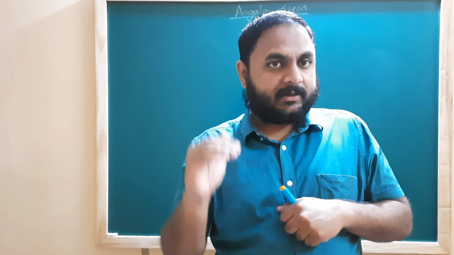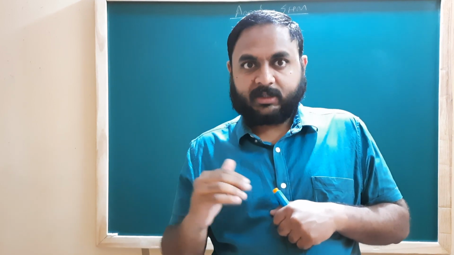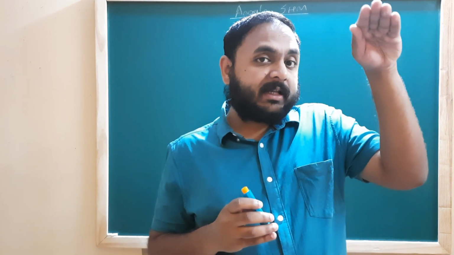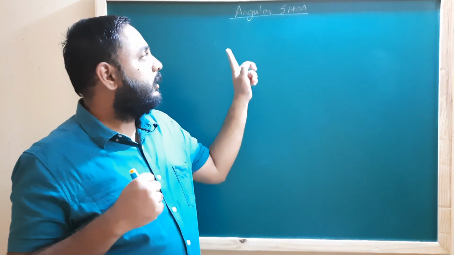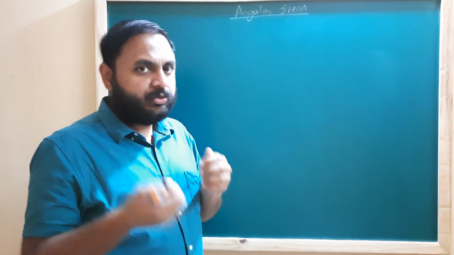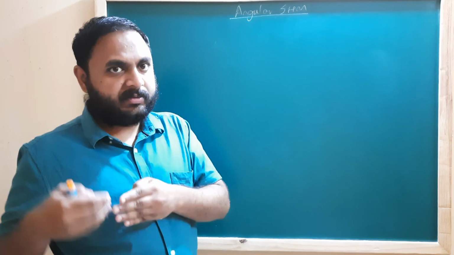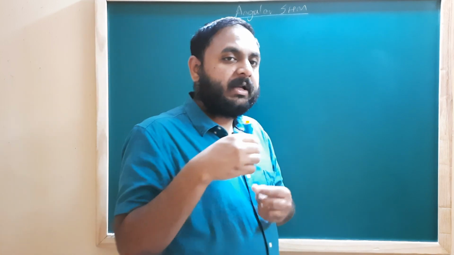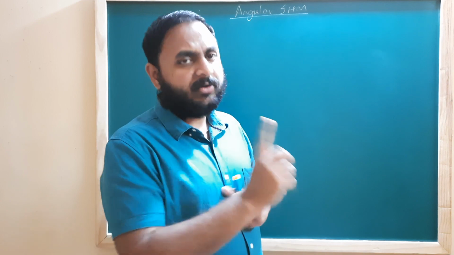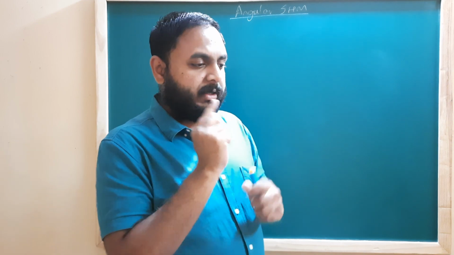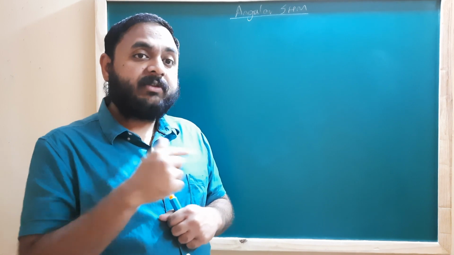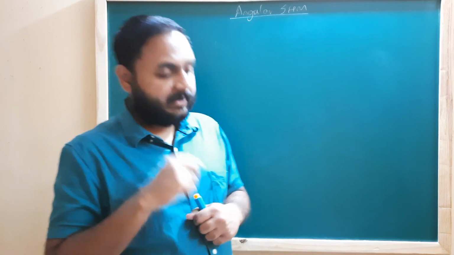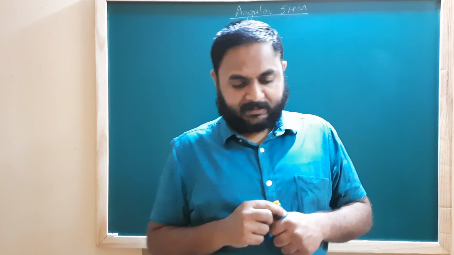ऐसी कोई भी चीज, कोई भी फिनोमिनन जो लीनियर मोशन में होता है, a similar thing can be described for angular motion. And that is what we want to do today for SHM. हमने सिंपल हार्मोनिक मोशन को लीनियर टर्म्स में पढ़ा, जब सिंपल हार्मोनिक मोशन लीनियर मींस अलोंग अ स्ट्रेट लाइन. तो जो मोशन होगा, वह मोशन along a straight line होगा. Now we are trying to see what will happen if the motion is not along a straight line but is something different. Let me give you a simple example.